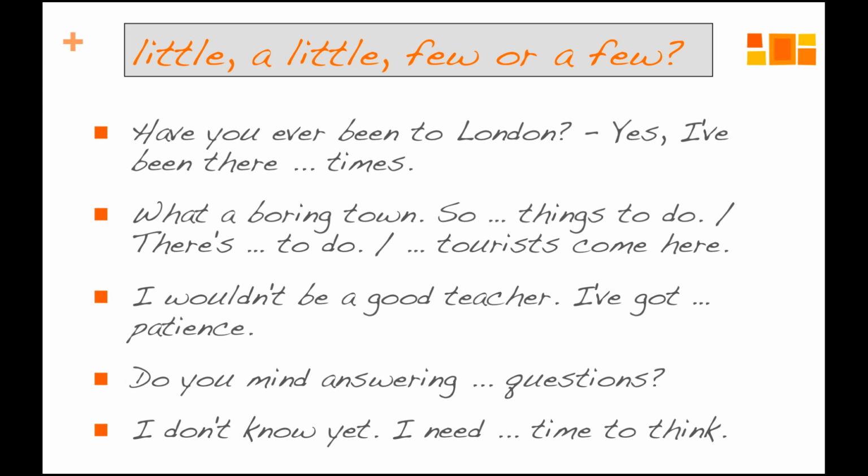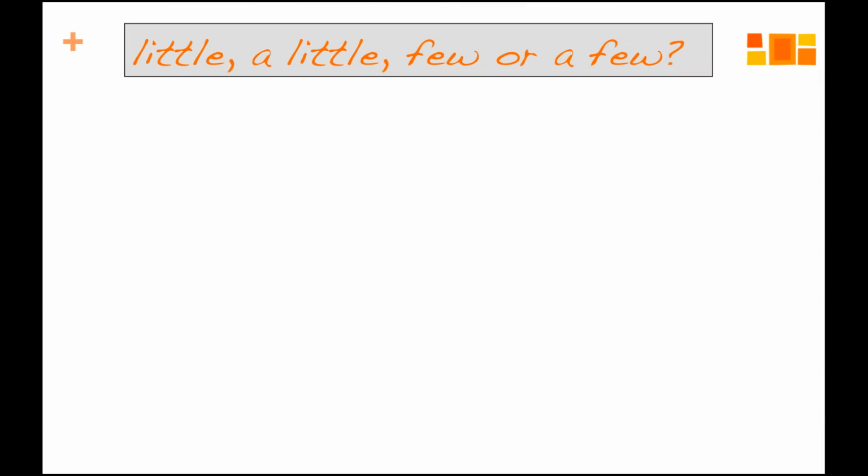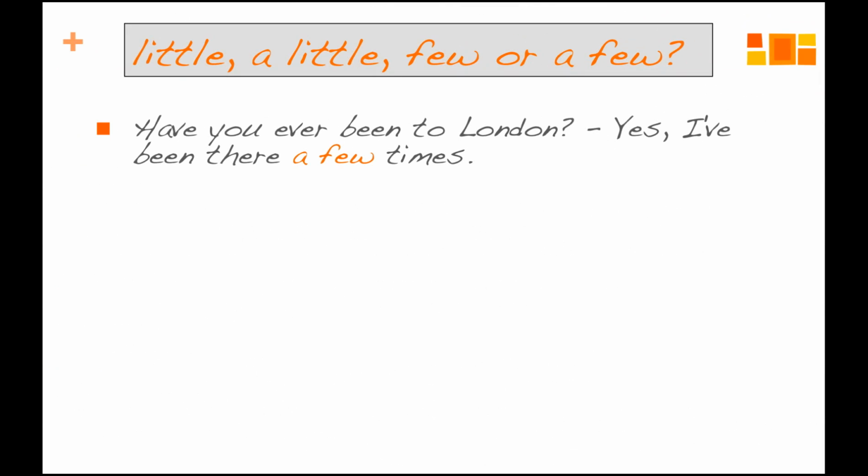So here we are back again, and we start with your first sentence. Have you ever been to London? Yes, I've been there a few times. Times here has the S, it's countable, so we need a few, and it's also a positive idea. I've been there a couple of times, I've been there a few times.